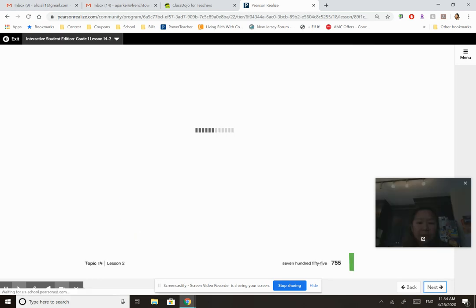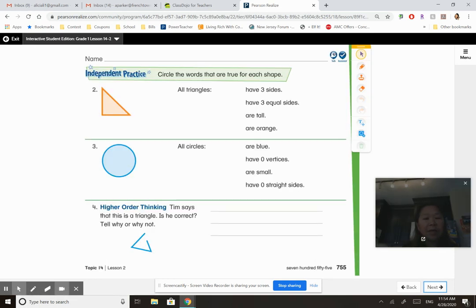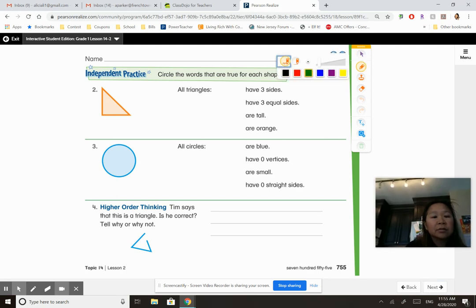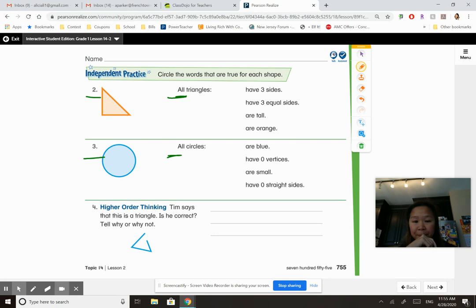Let's look at the next page. All right, same thing about triangles. Same thing about circles. Remember what I said. It's about all of them, so don't get tricked, okay?